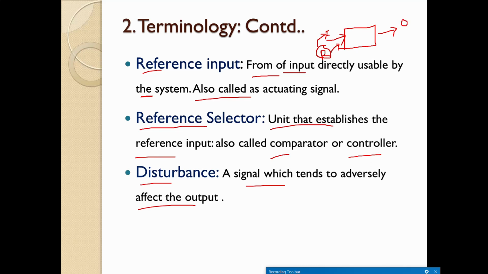So here, if I want to get a particular output and it doesn't come, for example, if I want a 5 volt output and I get a 4 volt output, that means there might be some disturbance in the system, right? This disturbance might be there as an input, that means in the machine, or else this disturbance might also be there at the output. Maybe there are some temperature variations or something, right? So those disturbances will affect the output.